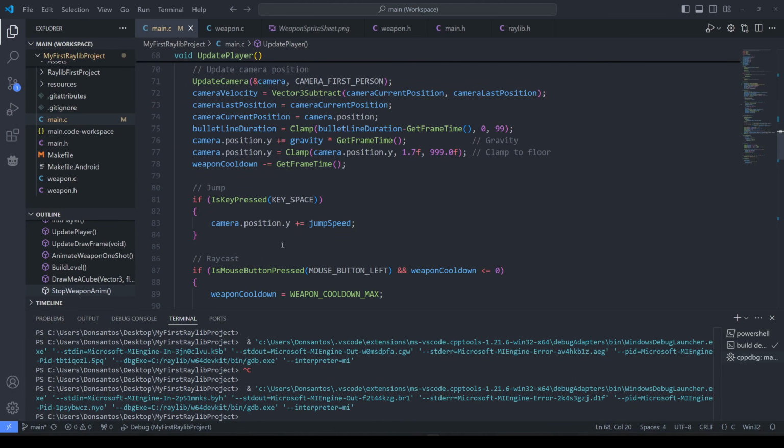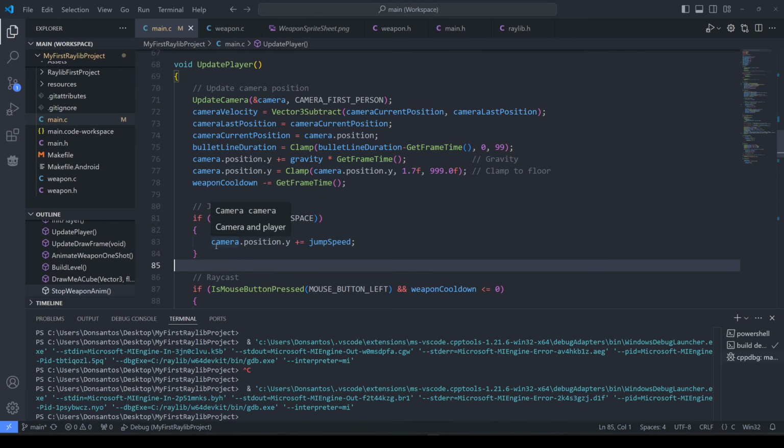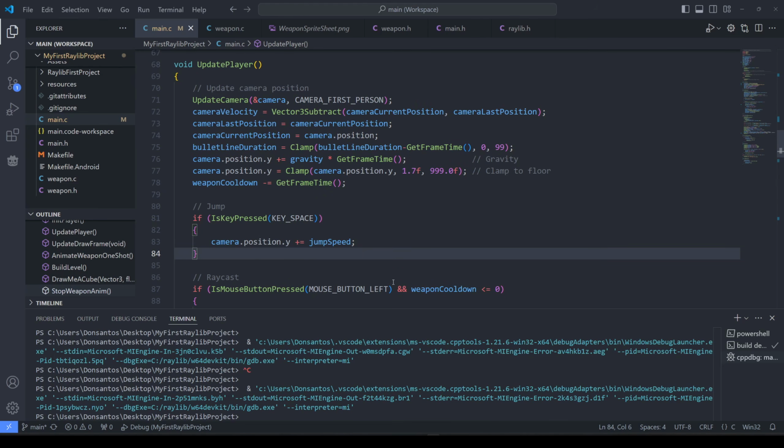Okay, so I'm gonna fix the jumping now, and I kind of realize that I've already implemented the exact same kind of mechanics several times at this point. So just like the weapon cooldown is diminished every frame, or how the line duration is diminished every frame, I want to do the same for the jump, right?